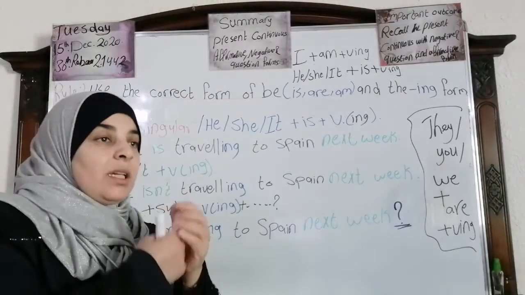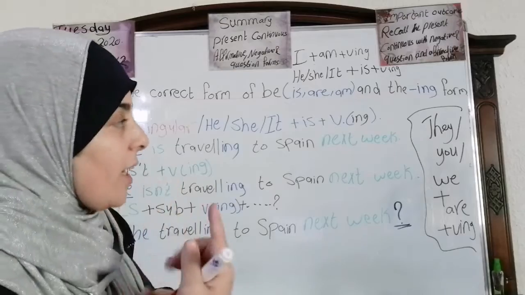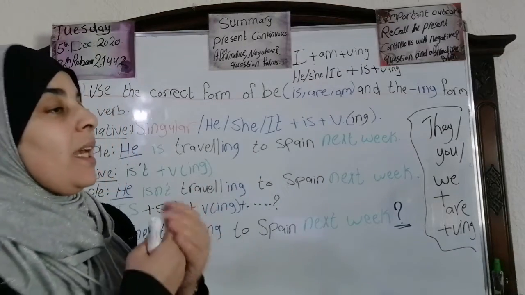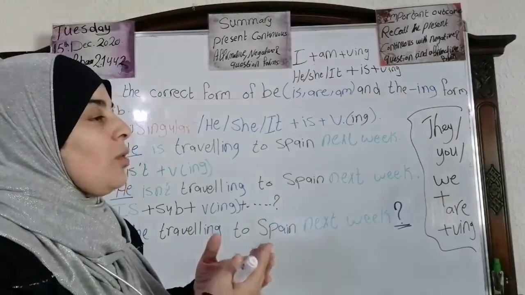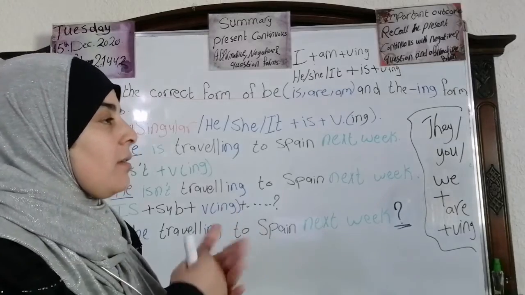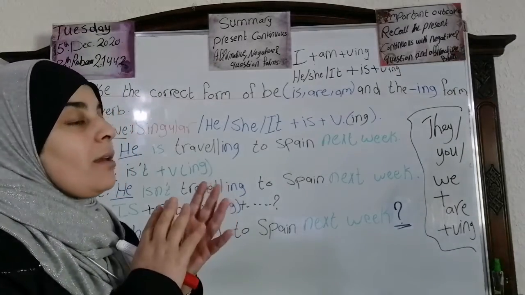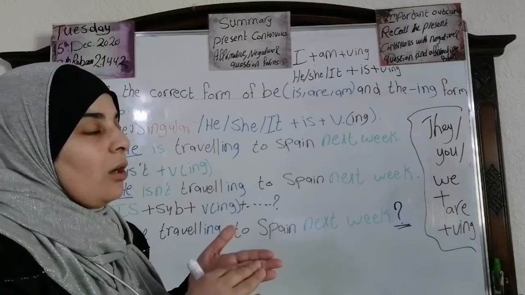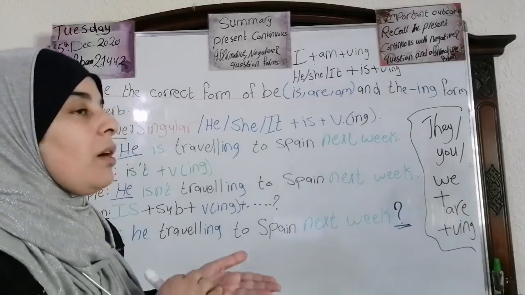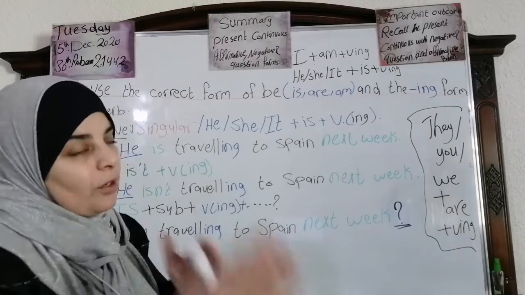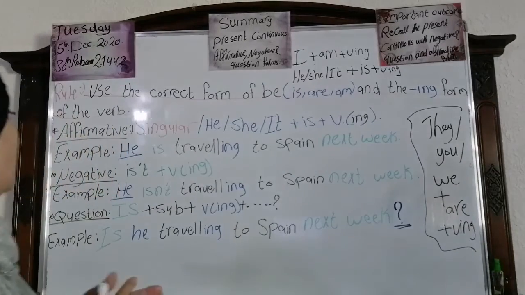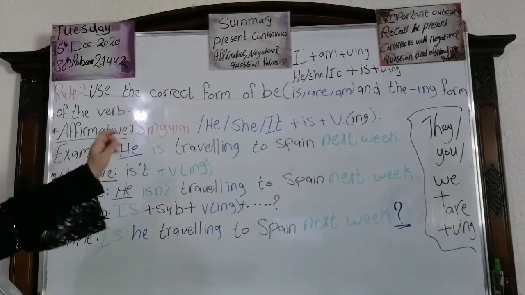If the subject is he or she or it, we say he is, she is, it is. If the subject is they or we or you, we say they are, we are, you are, of course, plus the verb ing, okay?